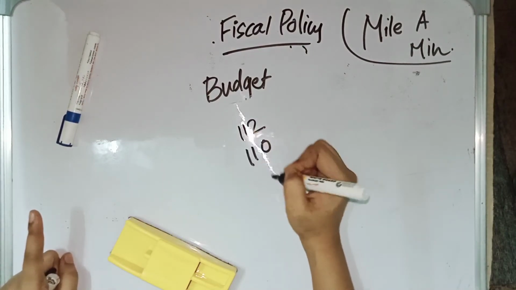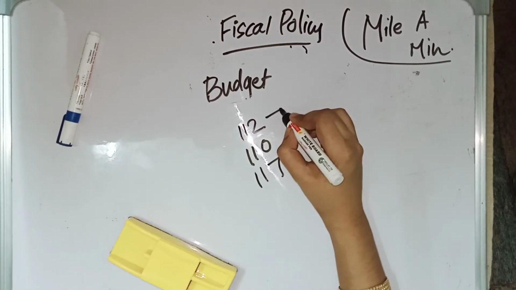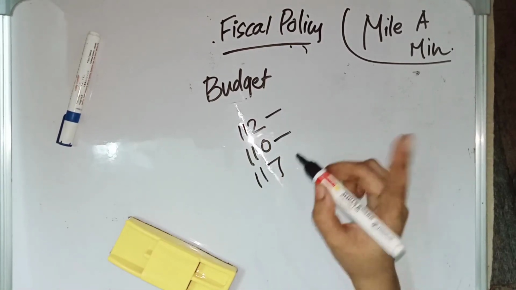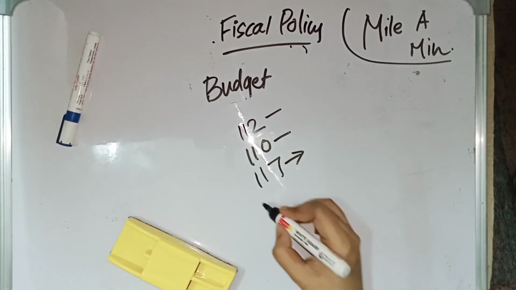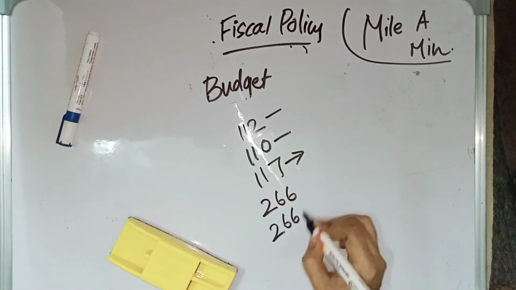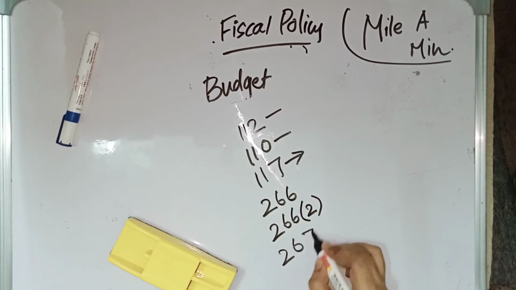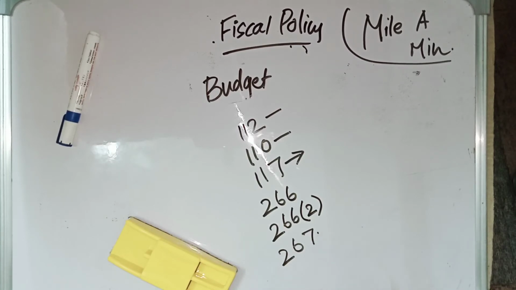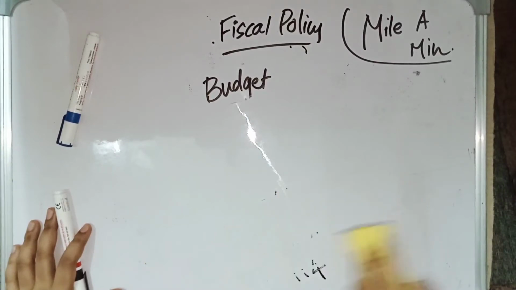Article 110 talks about money bill. Article 117 talks about financial bill, and Article 266 talks about Consolidated Fund of India, and Article 266(2) talks about Public Accounts of India, and Article 267 talks about Contingency Fund of India. These are the articles which we have seen up to now, and Article 114 talks about Appropriation Bill. After this we have financial year.